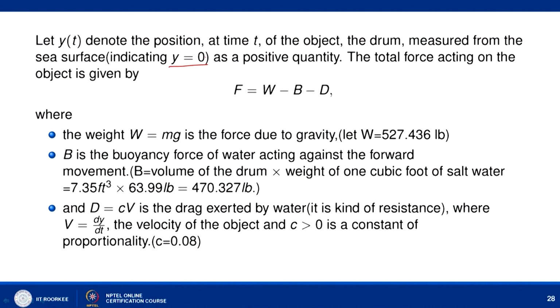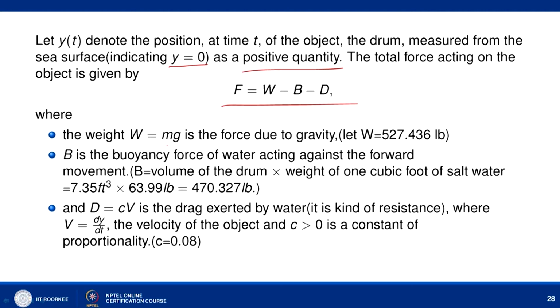So, now let y(t) denote the position at time t of the object, here the drum, measured from the sea surface, with y equal to 0 as the sea surface and measured as a positive quantity. So, at sea level it is y equal to 0, and in depth it is increasing, so y is increasing downward. The total force acting on the object is given by F equal to W minus B minus D. What are W, B, D? Let us try to understand. F is the force. Now, W is what?